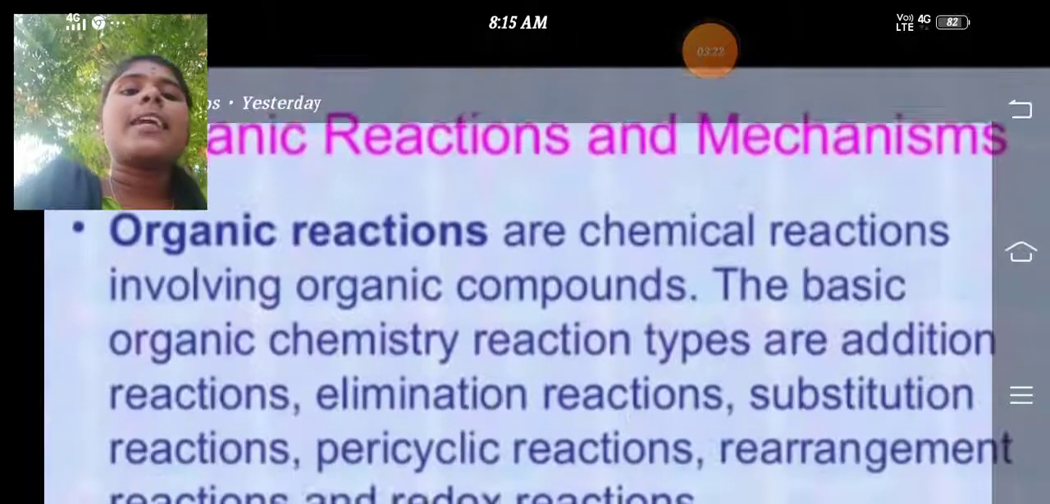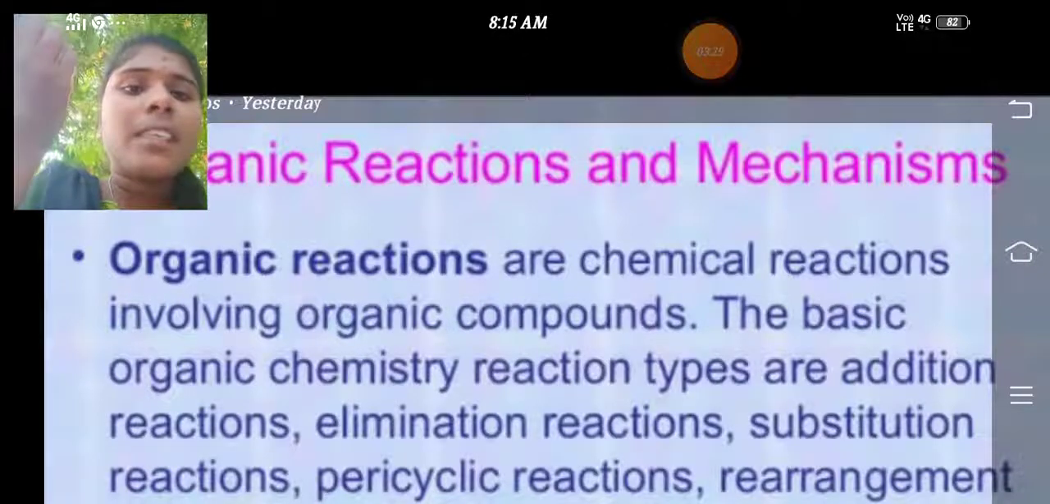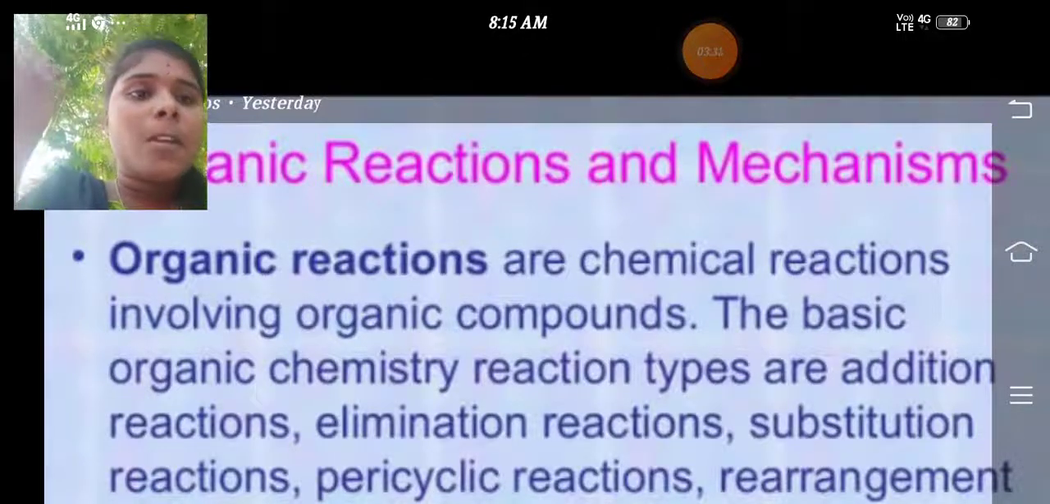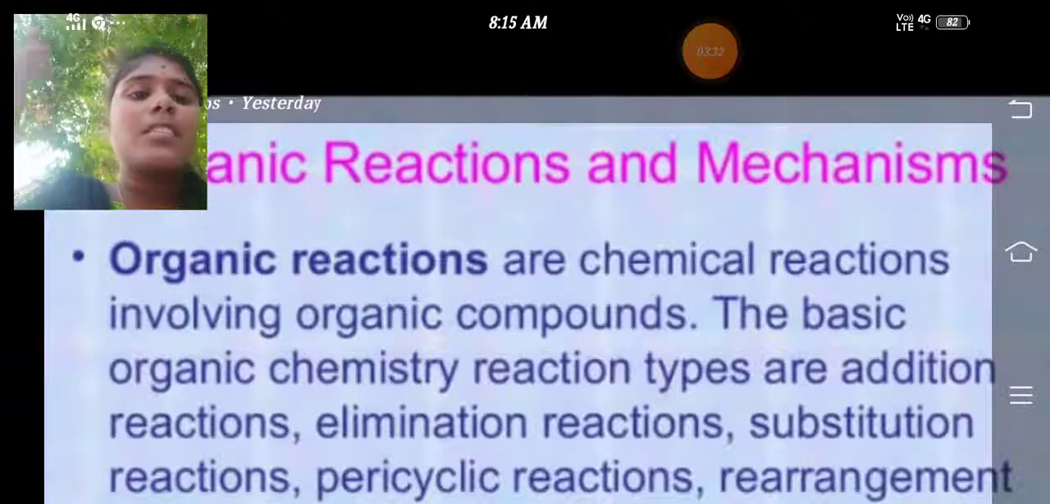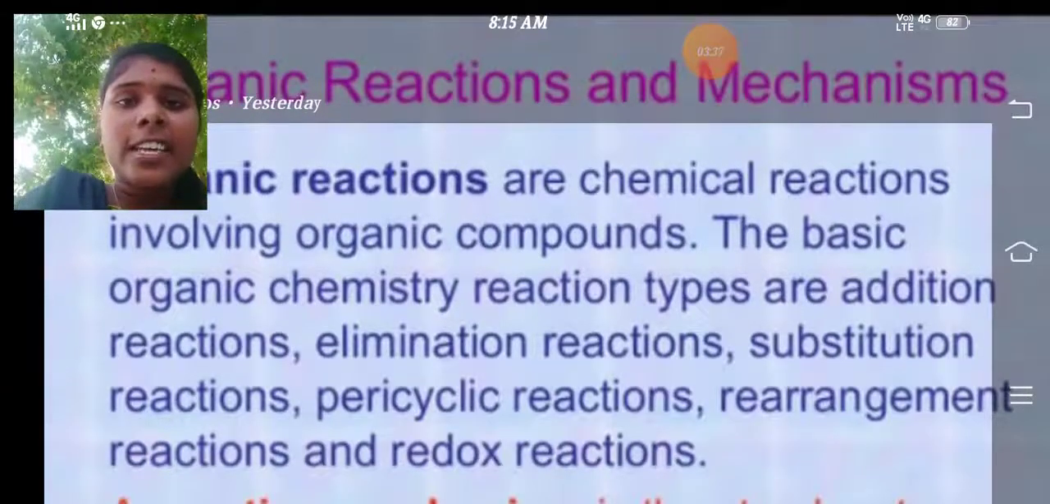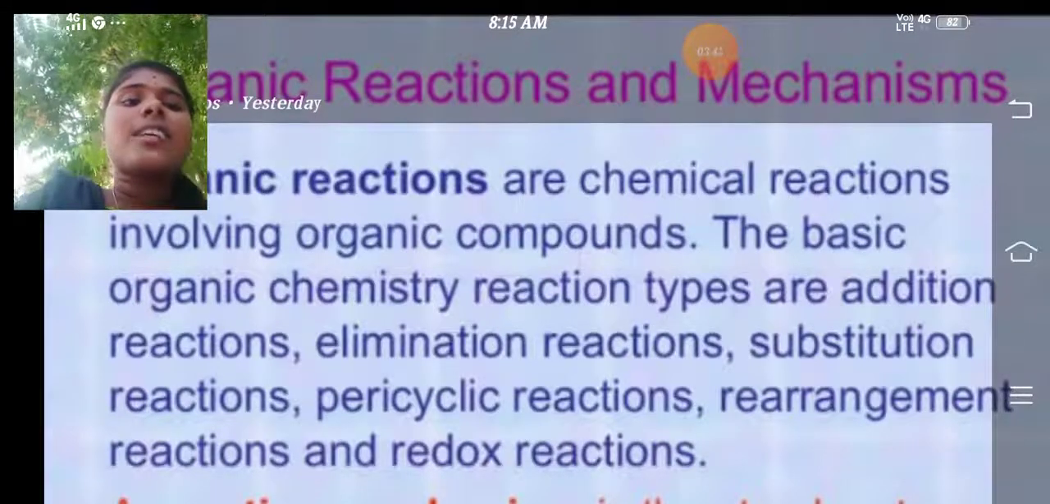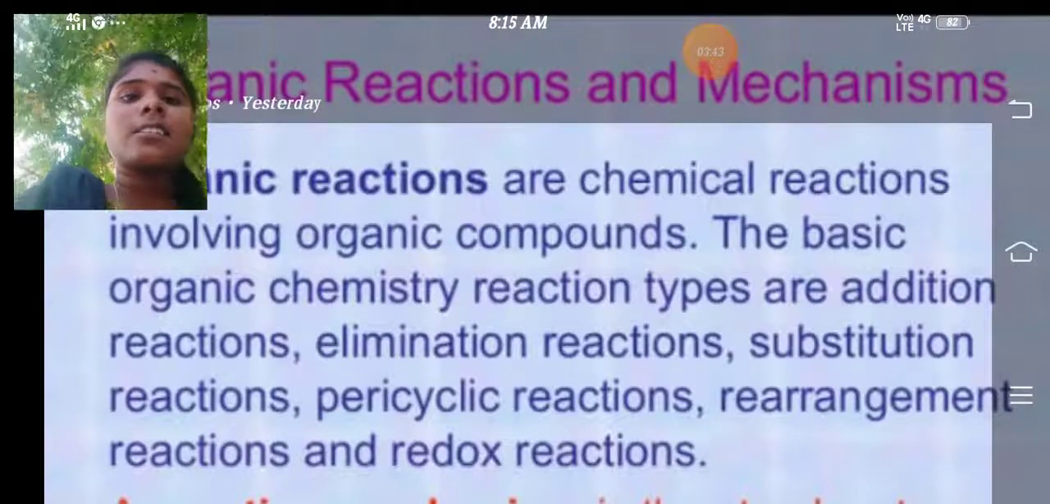Organic reaction mechanism. Organic reactions or chemical reactions involve organic compounds, and the basic organic chemistry reaction types are: elimination reaction, substitution reaction, pericyclic reaction, rearrangement reaction and redox reaction.